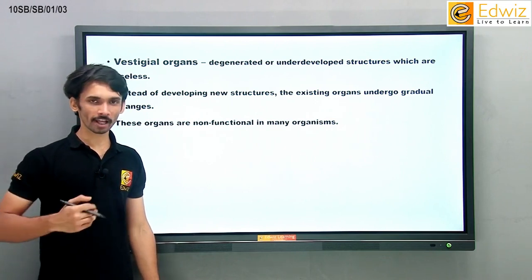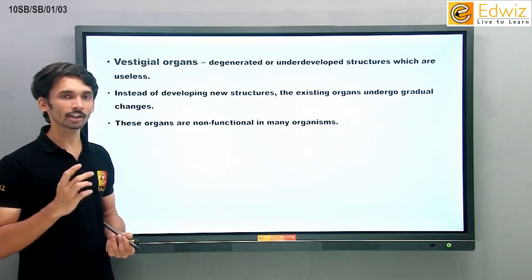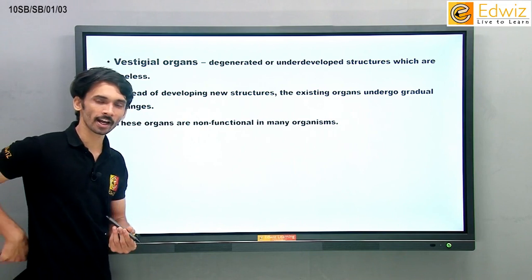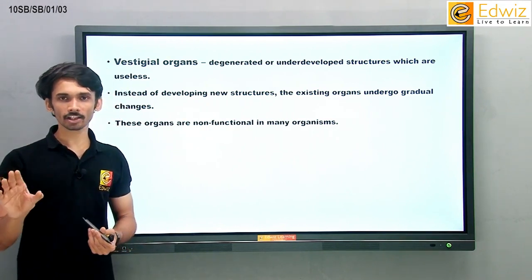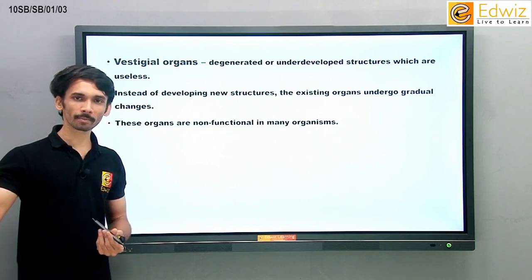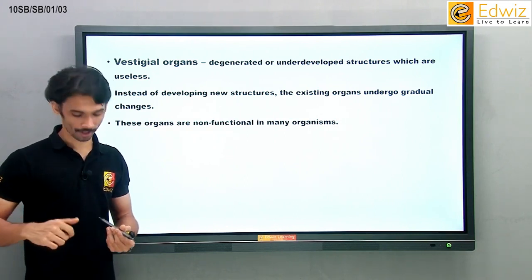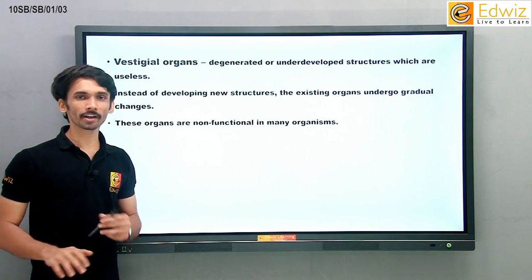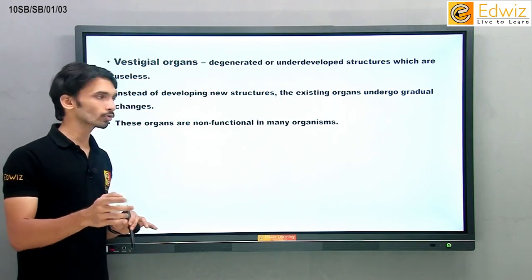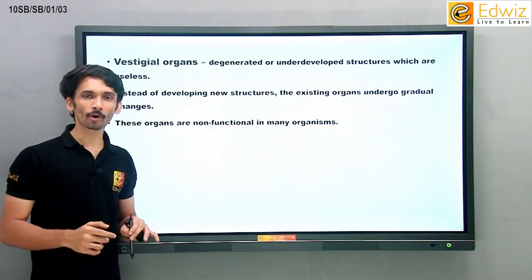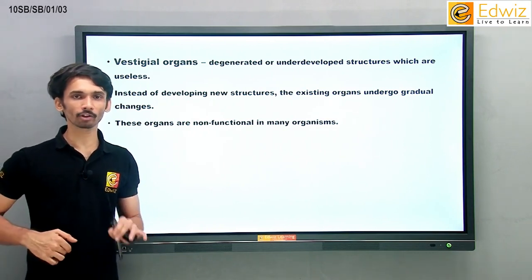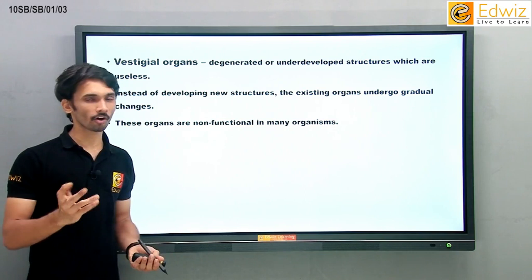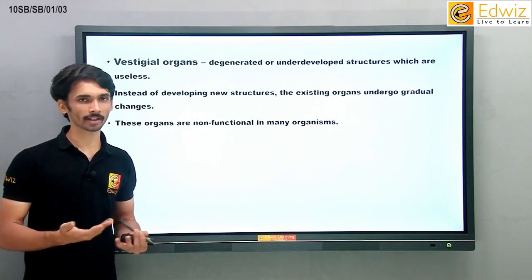Even if we can talk about, like we talked about the vermiform appendix, even if we can talk about the tailbone, which is present at the back, the last part of your vertebral column, even that is completely vestigial. If we remove the tailbone from the body, nothing will happen to the human body. If we remove the vermiform appendix from the body, nothing will happen to your body. So which means what? If all these organs are removed from your body, you will face nothing. If you remove one lung, you will face some problems. If you remove one kidney, you will face some problems. If you remove the stomach, obviously there will be problems. If you remove the heart, death, right?